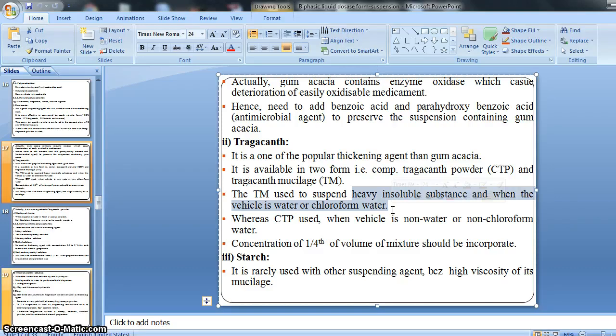That means in two conditions tragacanth mucilage is used: when our medicament is highly insoluble, and when our vehicle is water or chloroform water.